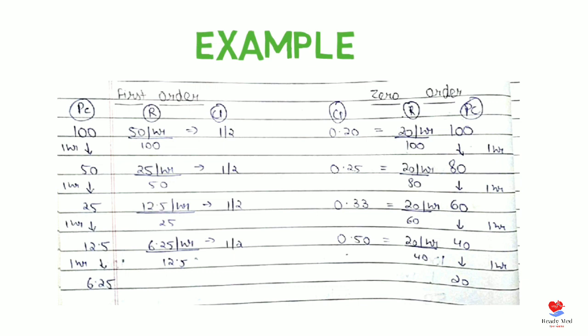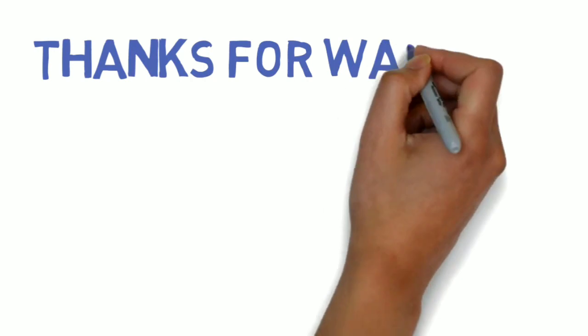Similarly, you can see in the zero order, the plasma concentration after 1 hour is decreased to 80. So the difference is 20. The 20 is the amount and the 100 is our plasma concentration. So the rate is 20 by 100. Clearance comes to 0.20. As clearance is not constant in this, clearance of zero order equals 1 upon plasma concentration and the rate is constant.